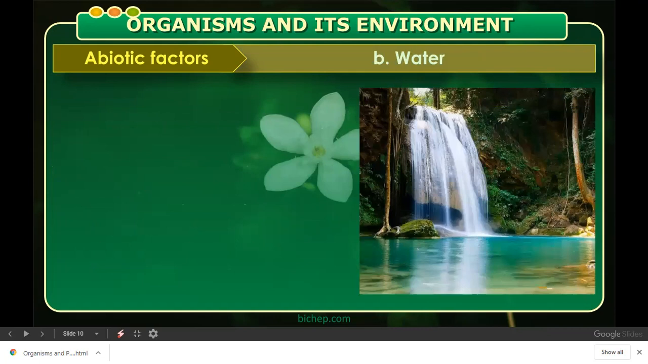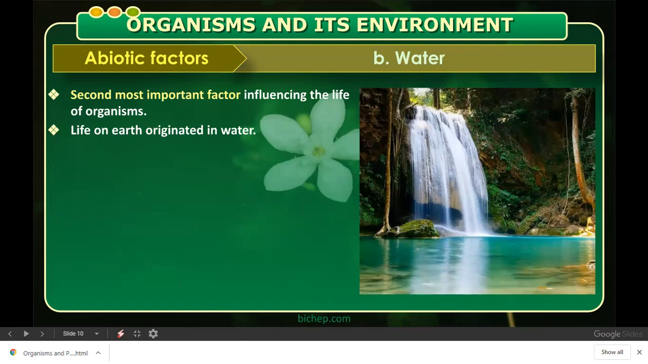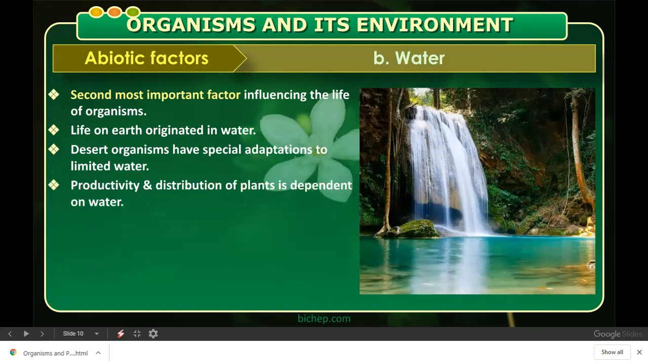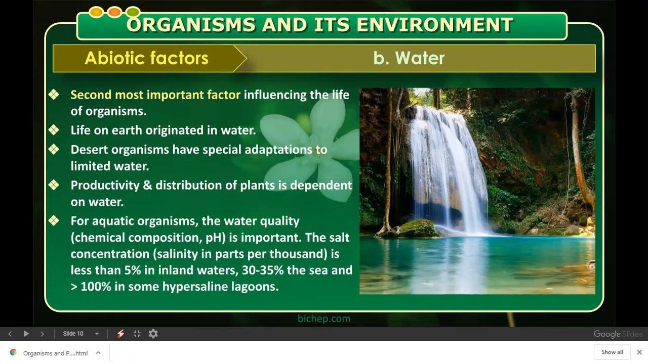The second factor is water. Water is also influencing the life of the organism. Life on the earth originated in water, as you all know. Desert organisms have a special adaptation to limited water. You can see, for example, the camel, which keeps the water completely conserved in its hump.